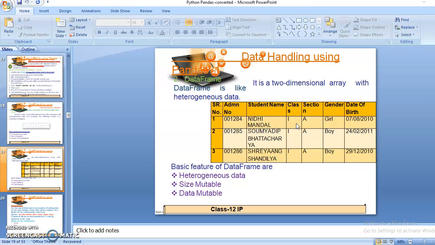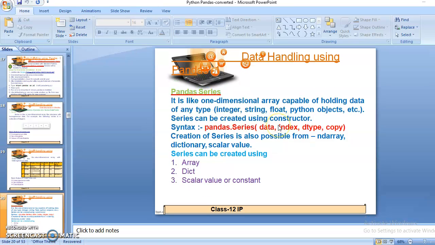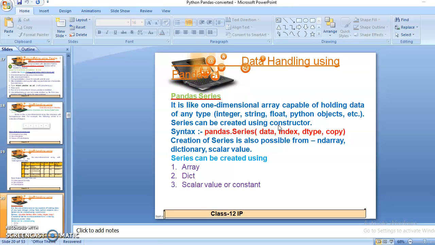We can change the size of the 2D array, and we can also change the data elements that are stored in the data frame.